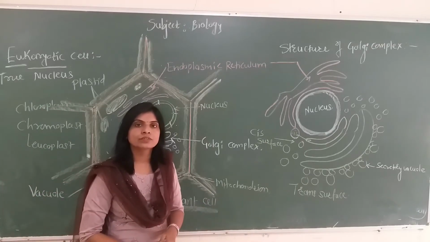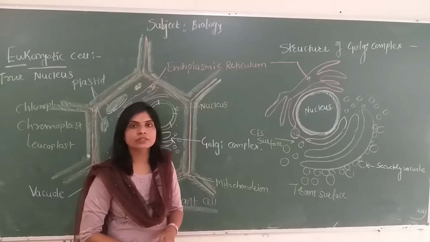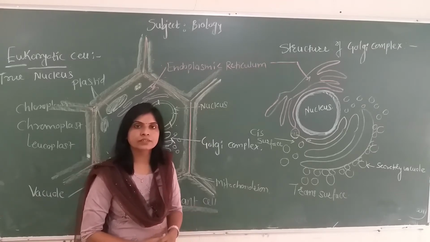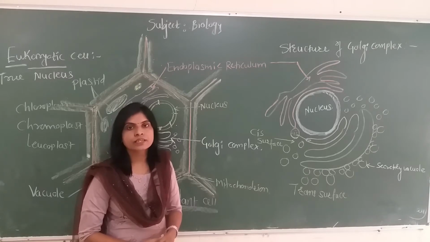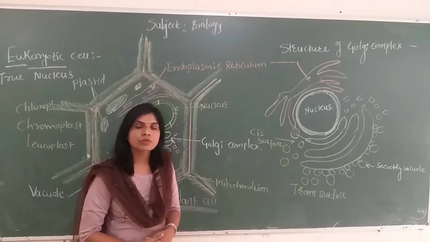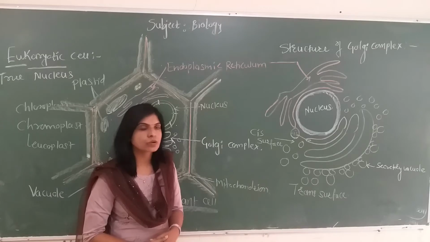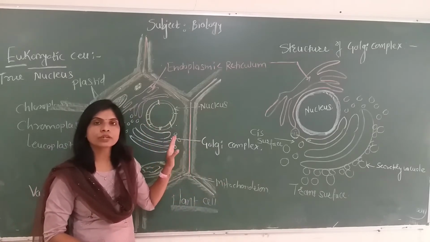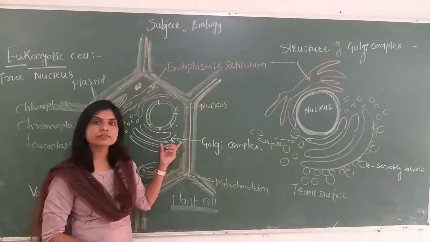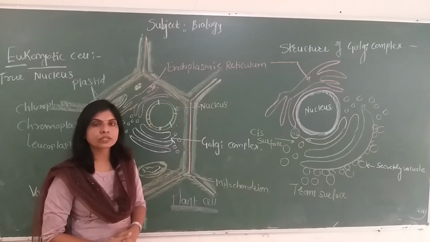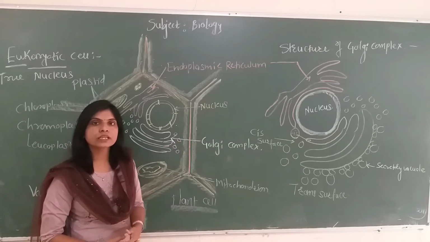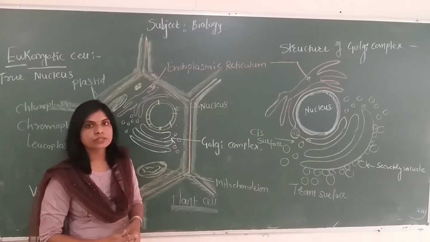In this session, we'll discuss the structure and function of other different cell organelles present in the eukaryotic cell. Now we'll first focus on the Golgi apparatus. Golgi apparatus is also called Golgi body or Golgi complex. It was discovered by Camillo Golgi. It is a unique feature of the eukaryotic cell. It is not seen in prokaryotic cells.